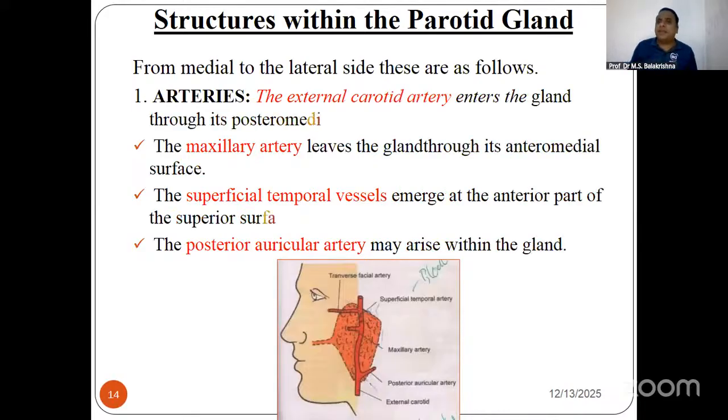So the arterial supply of the parotid gland is basically the external carotid artery, which enters, you can see here, from the apex. It is basically from the posterior medial surface. In the diagram, it is shown at 6 o'clock position, but it should be at 5 o'clock position. Once it goes inside, it gives rise to branches: the maxillary artery, the superficial temporal artery which goes straight, and the transverse facial artery here. So these are the arterial supply of the parotid gland. All these things you should learn.